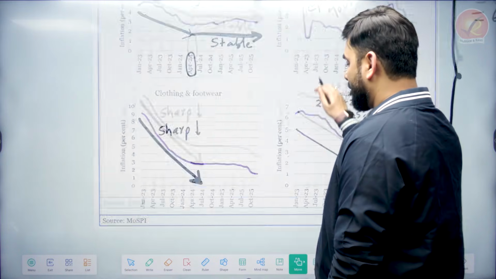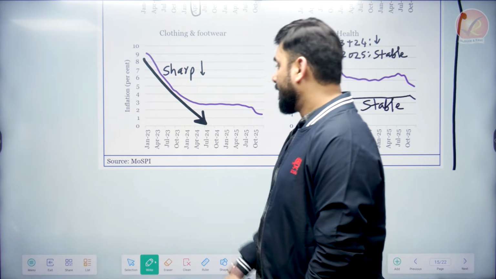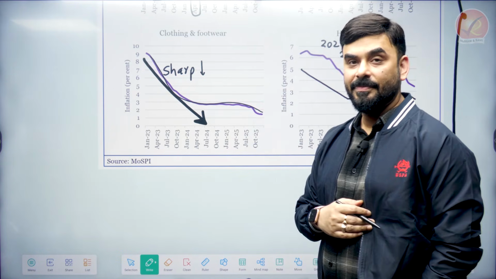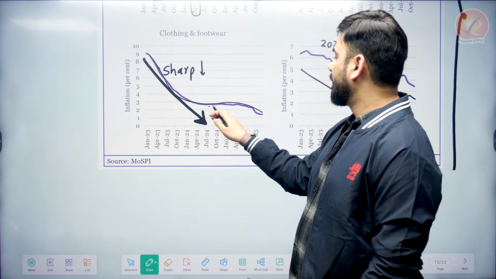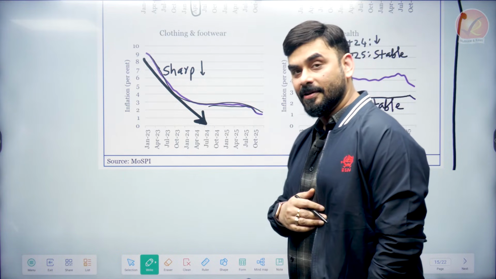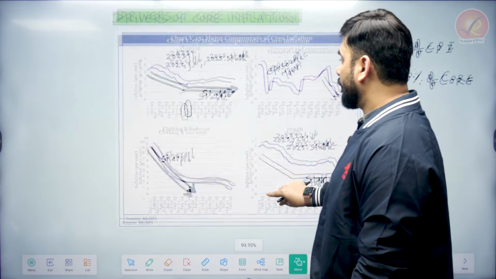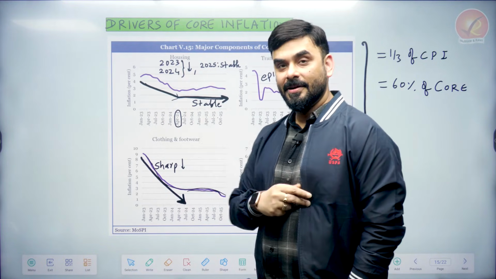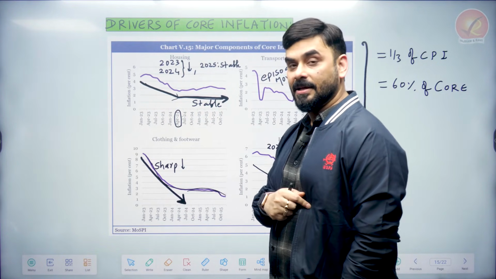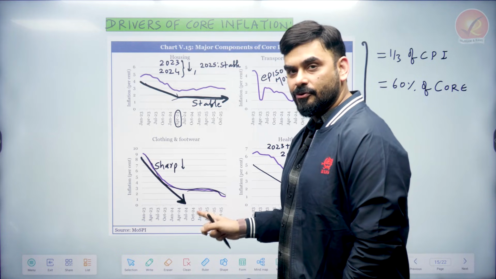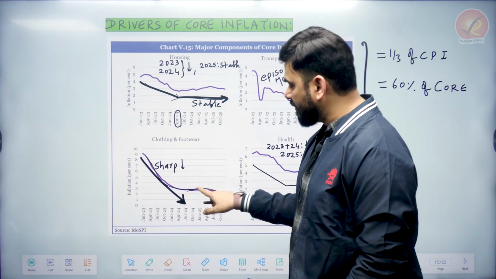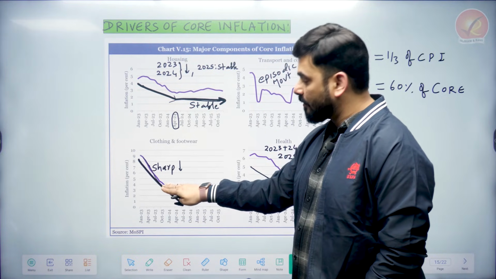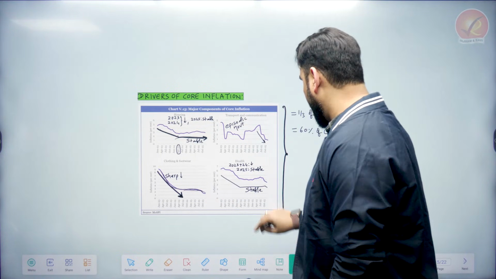Now let us look at clothing and footwear. Clothing and footwear was earlier costly. Now it has become slightly stable. So it fell very sharply and then it became stable, now it is falling. So which out of these two items would increase our core inflation? Housing. Housing is contributing because it has become sticky. Clothing is coming down now. So clothing cannot be blamed, but for some time, yes, clothing was also one of the reasons. In the year 23 and 24, clothing prices were also very high, but now it has come down a little.